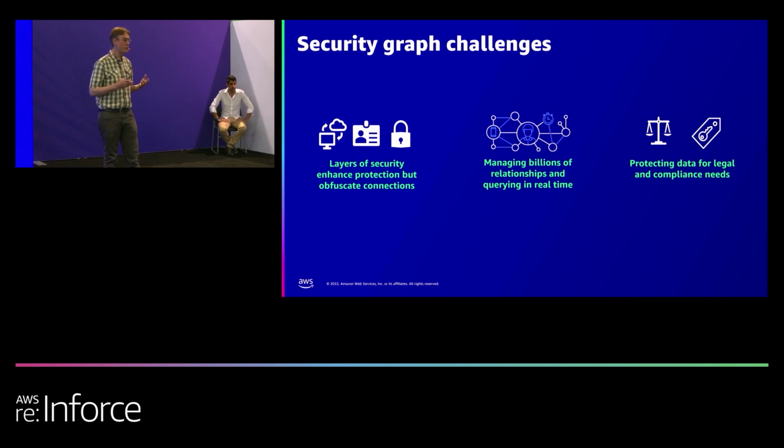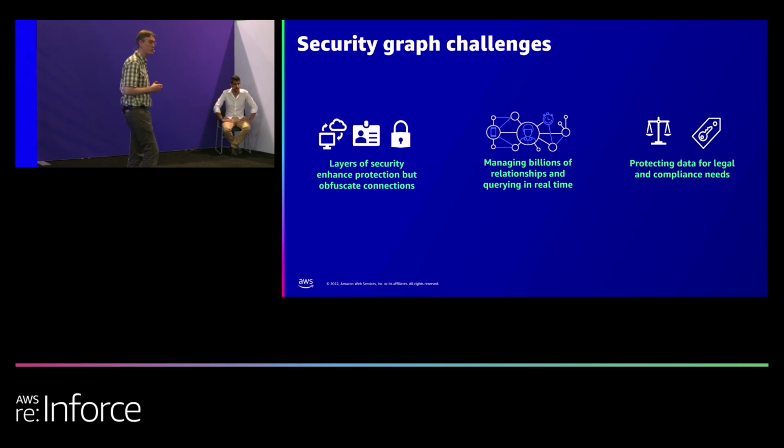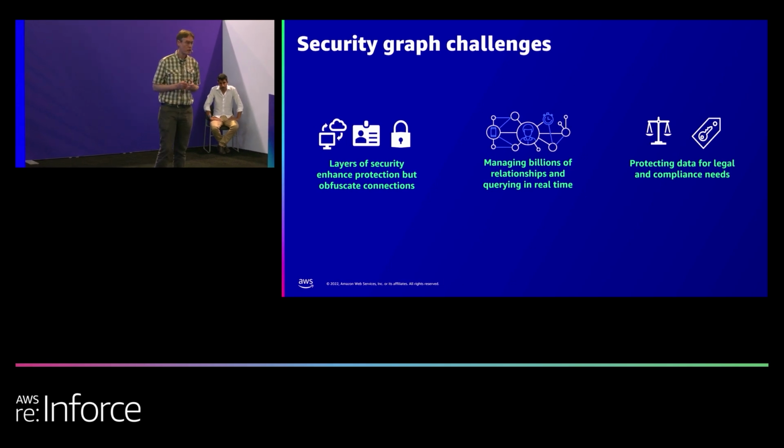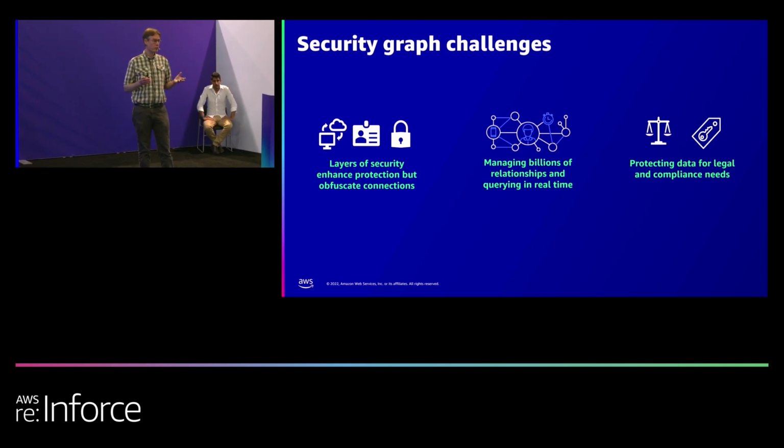And so you can quickly scale to billions of nodes and edges, and you need to be able to manage that kind of size. And then finally, graphs and security are about protecting things, and this kind of information is very important. So you need to make sure that the ways that you process the information meet the various different security and compliance regimes that you have.